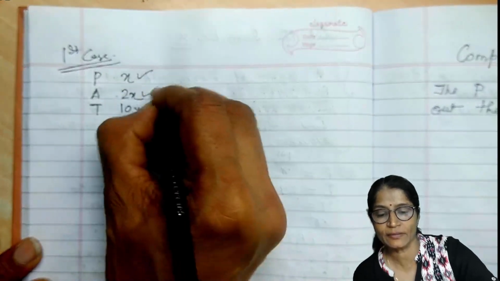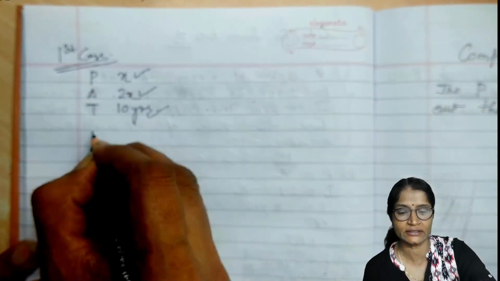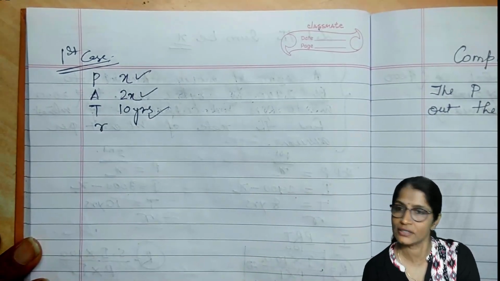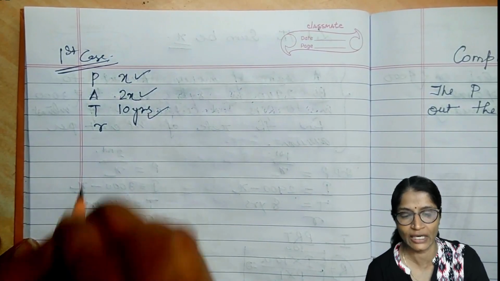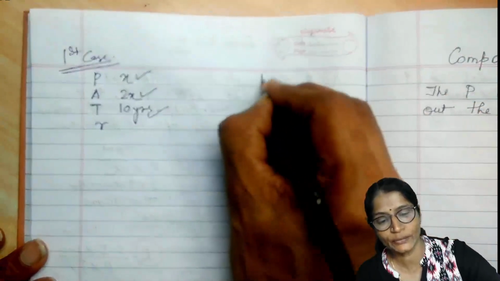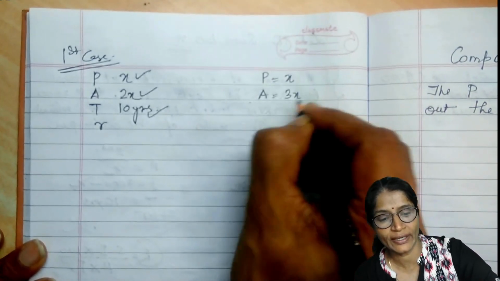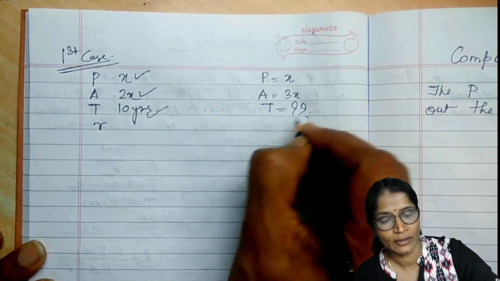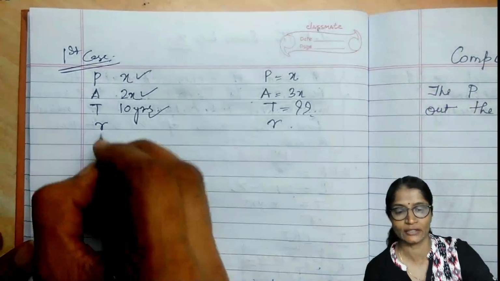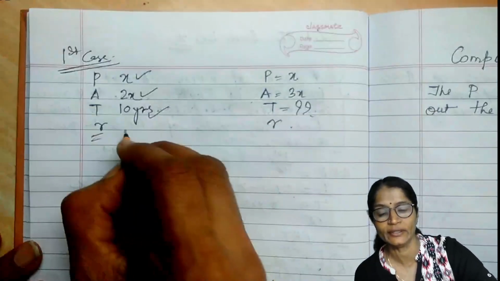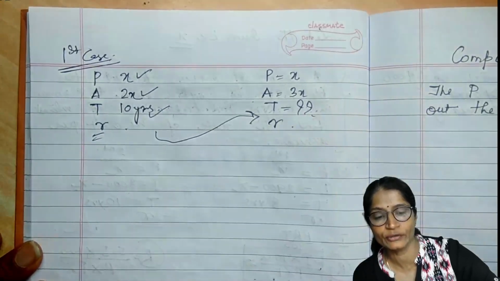So x becomes 2x in 10 years and rate of interest is r. Consider rate of interest is r. And asking you the same principal x, amount will become 3x in what time? And the rate of interest is here r. So with the help of this I will calculate the rate of interest and that I will use it here.